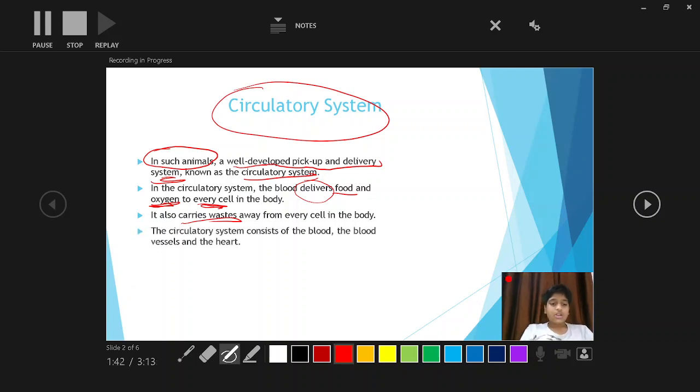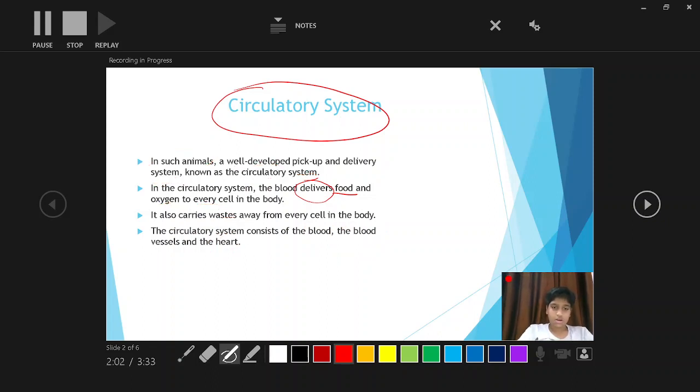So last point, the circulatory system consists of blood, blood vessels, and the heart. These three organs or these three components are very important for the circulatory system. Okay, so let's start the next topic.